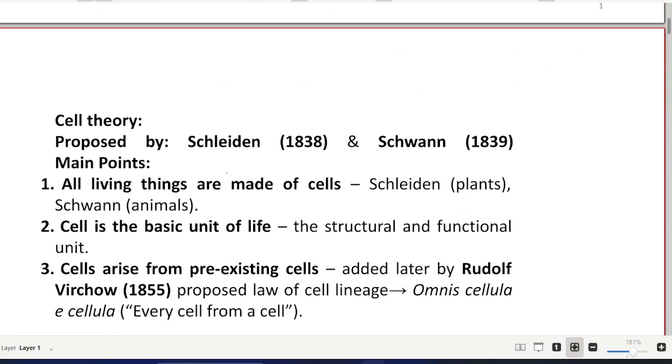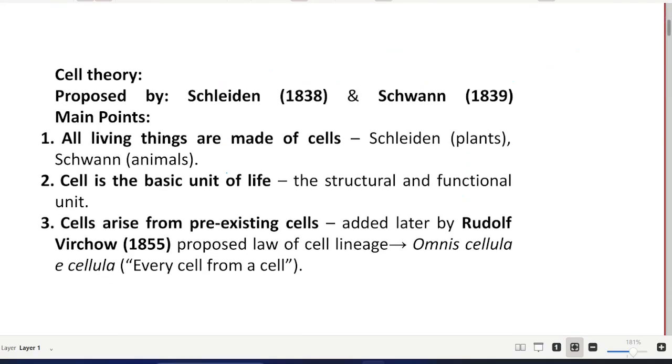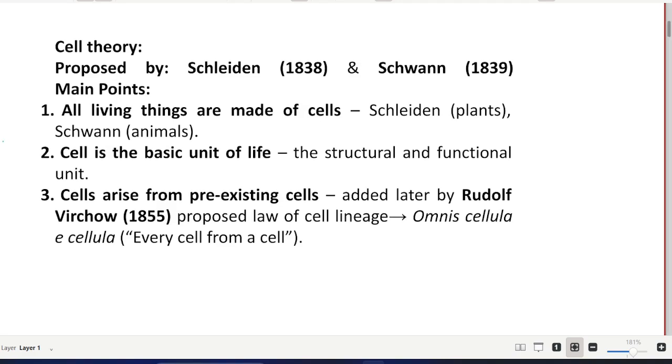So after all this, now let's move towards the cell theory. Talking about the cell theory, it was first of all proposed by a scientist named Schleiden. He was actually a botanist who in 1838 was very fond of cutting sections of different kinds of plants, and while he was observing them in the microscope, he always found some compartments, and he made an assumption that plants are made up of cells.